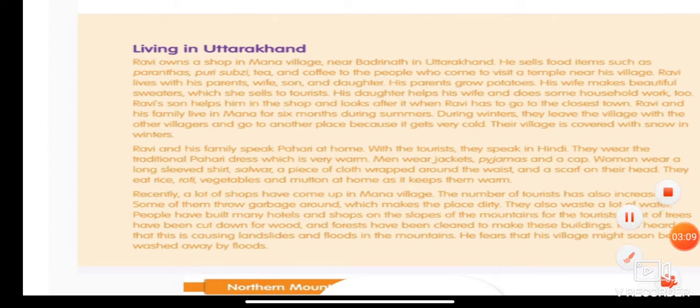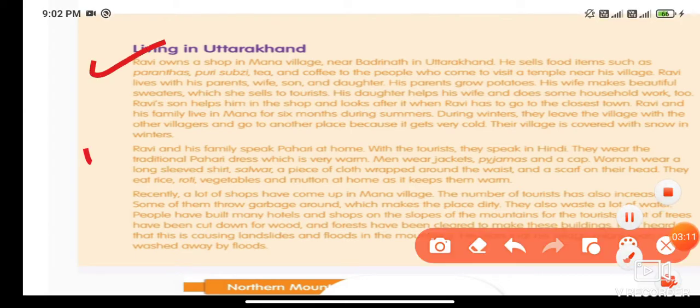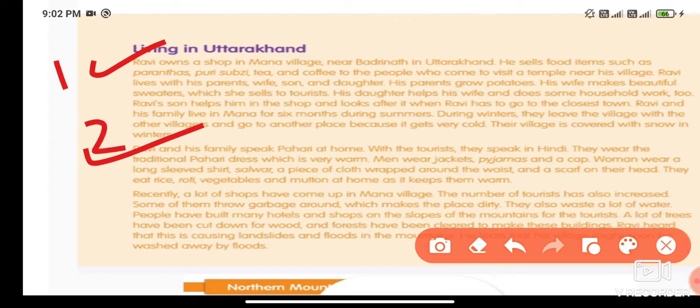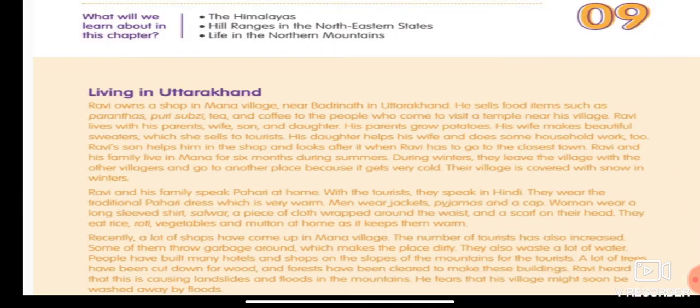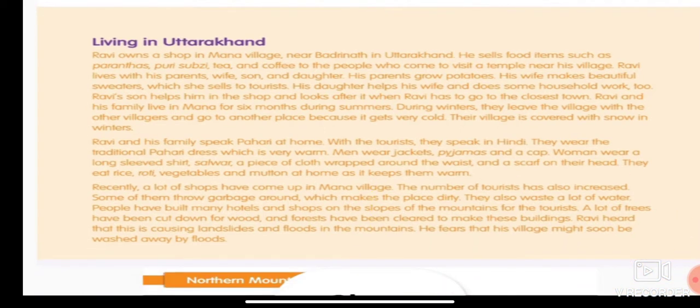Yesterday and the day before yesterday we learned about the first and second paragraphs. Today we will learn about the third paragraph. I want all of you to take out your textbook and read this particular portion without wasting time. If you have your textbook, please get ready and go through this paragraph. I'll read it for us.